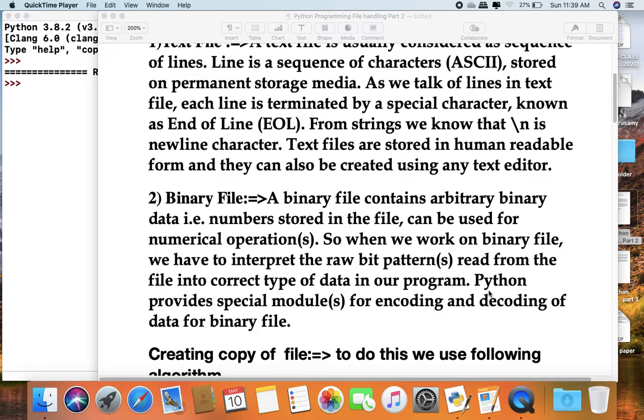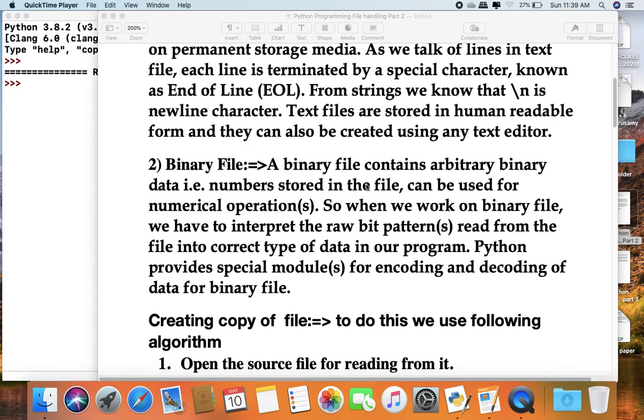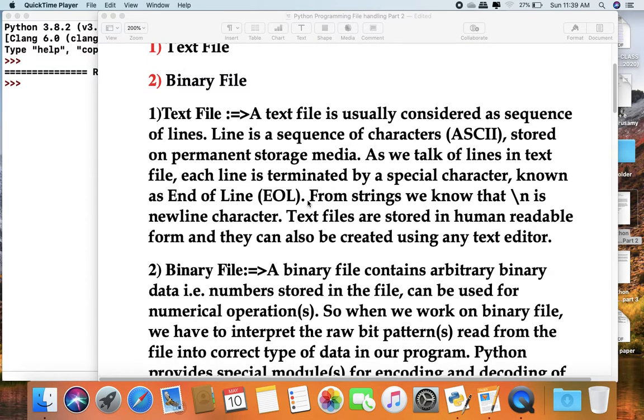To do this, Python provides a special module for encoding and decoding data for a binary file. So a binary file contains binary data. All data is generally stored in numeric format, so we can perform all numerical operations. So Python supports two types of file, text file and binary file.